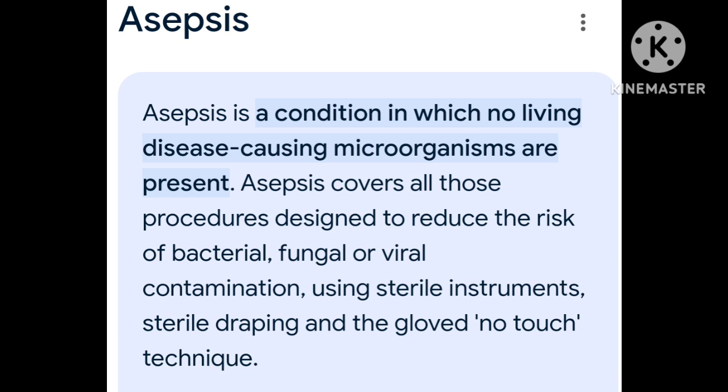Asepsis covers all those procedures which are performed in the hospital. Even biopsy, operation, and small dressing procedures, you have to use the aseptic precautions. Asepsis means to clean the microorganisms, then to prevent contamination of instruments also, using sterile instruments, sterile draping, sterile gloves. This is the asepsis.